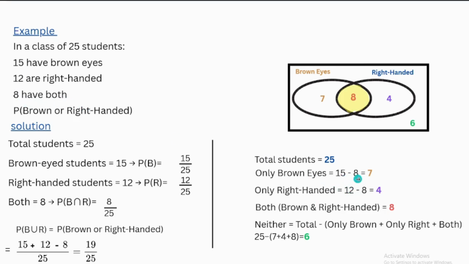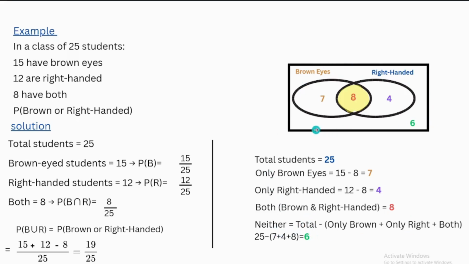So we subtract this 8 from 15 and the other 8 from 12 to get only brown eyes are 7, only right-handed are 4, and 8 have both brown eyes and right hand.